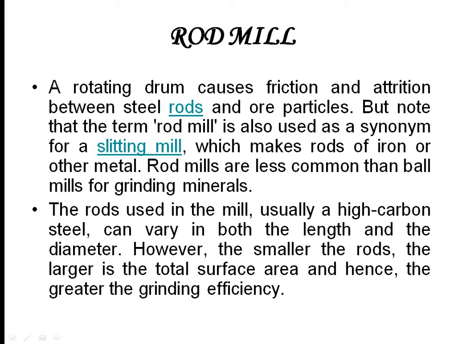The rods used in the mill are usually high carbon steel. It can vary in both the length and the diameter. The rods, what we are going to take inside the rod mill, can vary in size depending on the mill size and our requirement. However, the smaller the rods, the larger is the total surface area and hence greater the grinding efficiency.